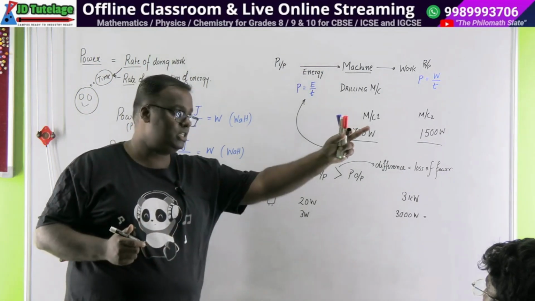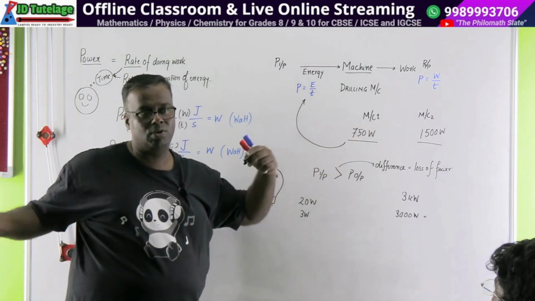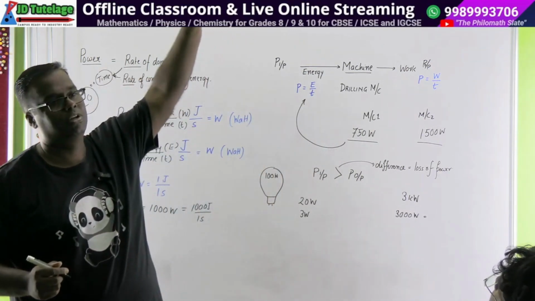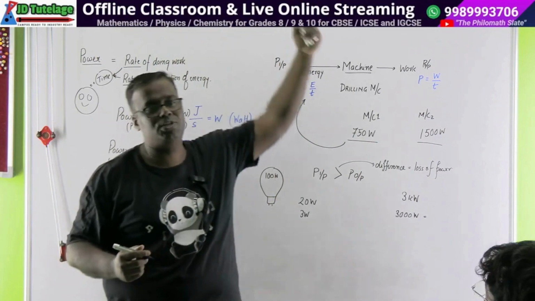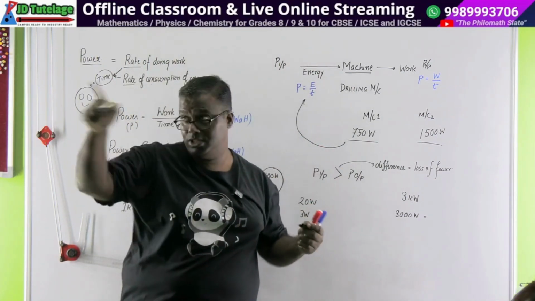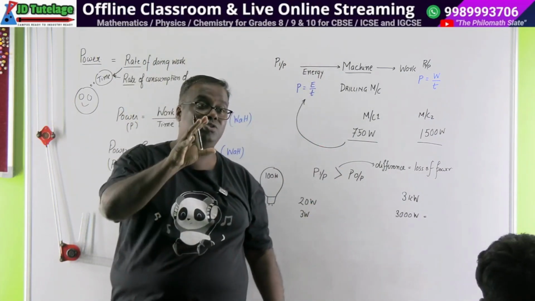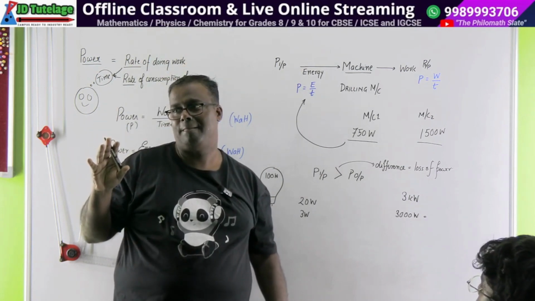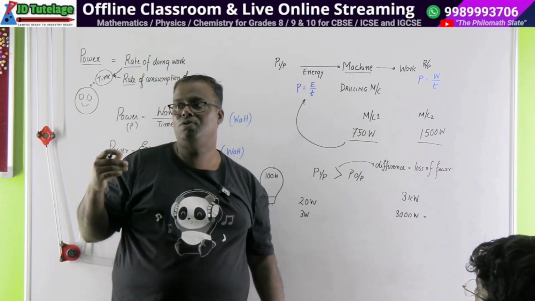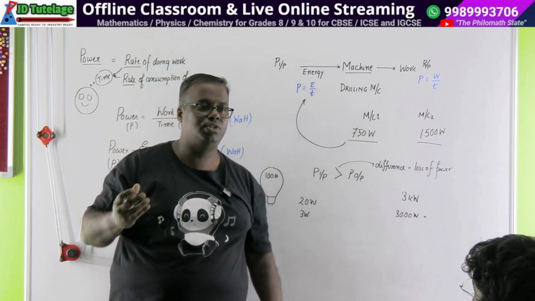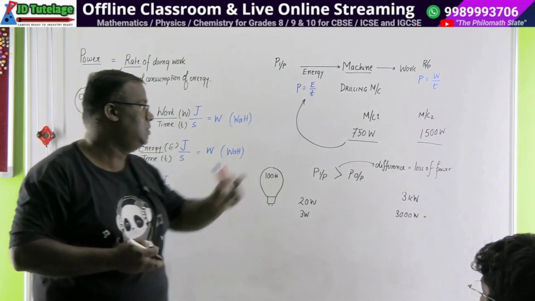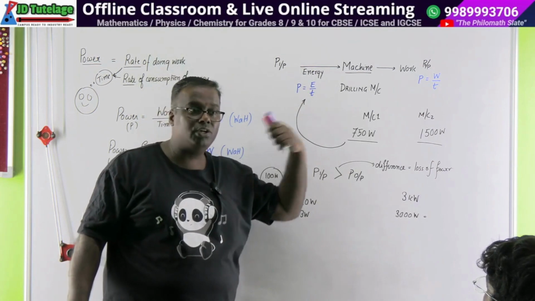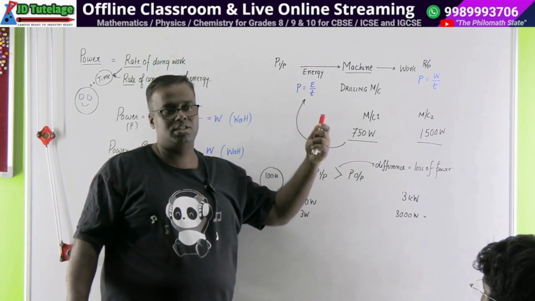Like these lights, each of these tube lights is 40 watts. So right now how much am I burning? 4 tubes, 160 watts are being burned. However, this one is a 20 watt tube. But this tube is sufficient for me in the normal case. This is a 20 watt, that's a 20 watt. And the bulb we used to run used to be 100 watts. Just think how much electricity was being burned. Able to get it now? So nowadays we always aim for high efficiency. Your job should be that you consume as little energy as possible. So what is power? Power is the rate of doing work or the rate of consumption of energy.